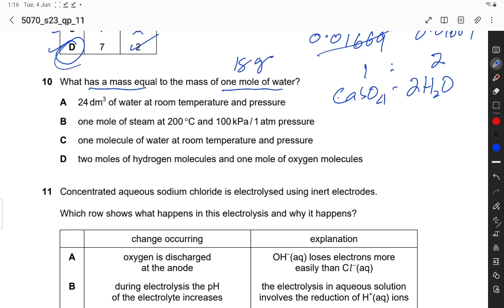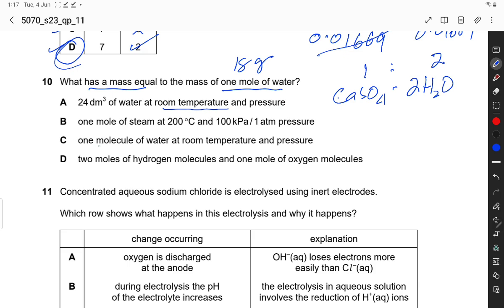This is the molar mass. 24 dm cube of water at room temperature and pressure: no, at room temperature and pressure this is not equal to 1 mole of water. What has an equal mass of 24 gram of water? So this is not correct.